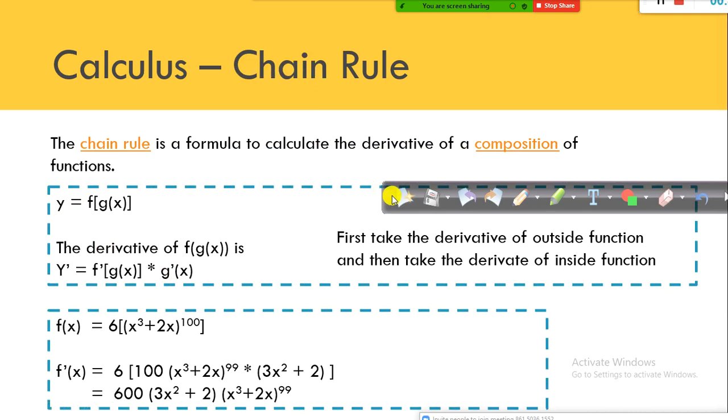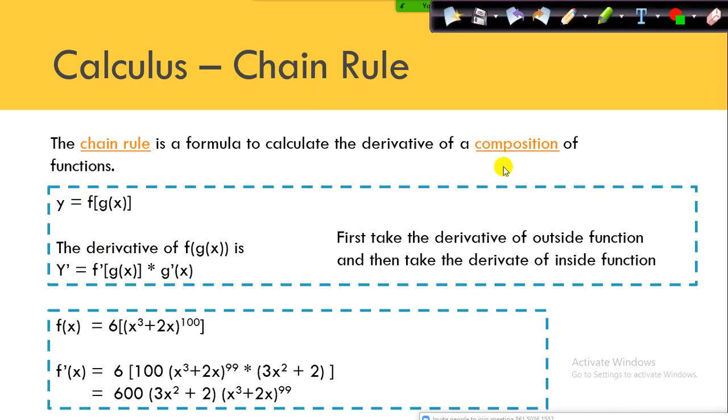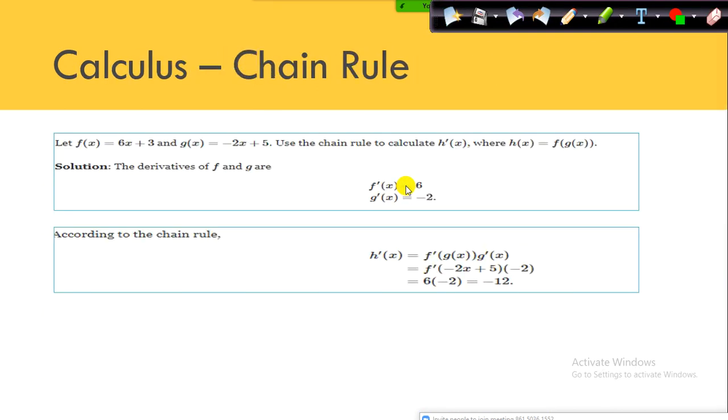So this is the chain rule, okay? The chain rule is a formula to calculate the derivative of the composition of functions, okay? For example, let us look at this example. You have f of x equal to 6x plus 3 and g of x equal to minus 2x plus y.